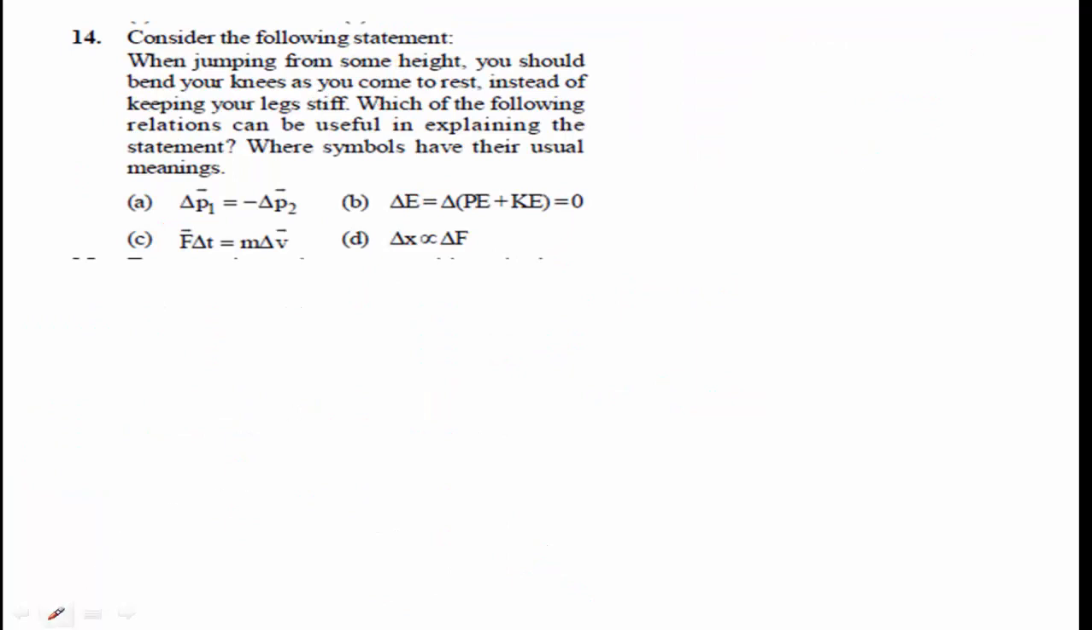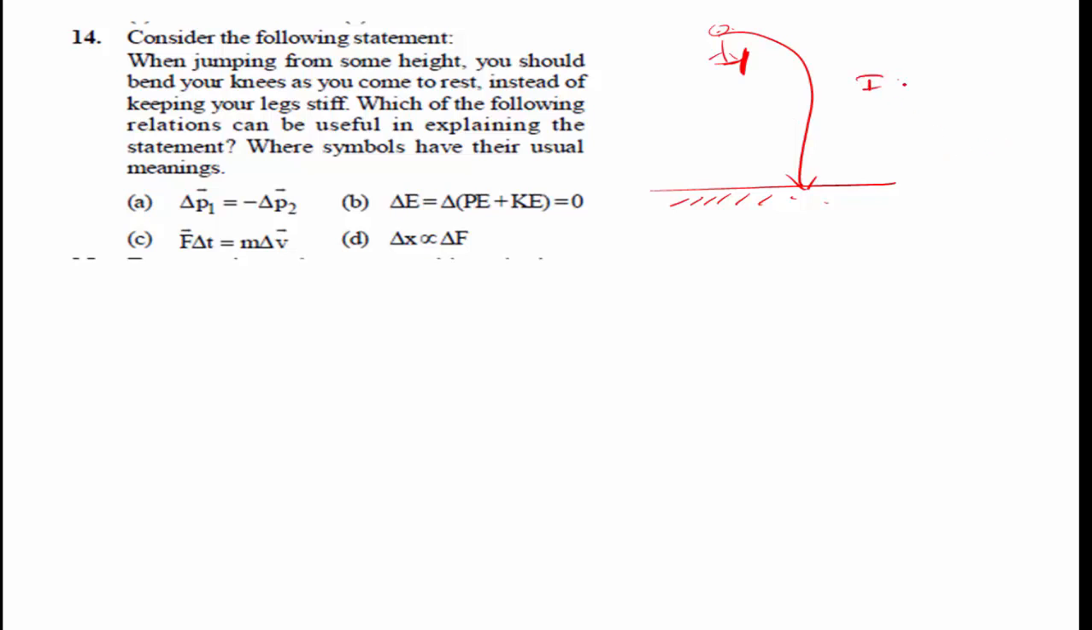Question number 14. Consider the following statement. When jumping from some height, here this is the surface of the earth, and the person is located at this point, you should bend your knees as you come to rest instead of keeping your legs stiff. Which of the following relations can be useful in explaining the statement, where symbols have their usual meanings? Here force acts for a short interval of time.